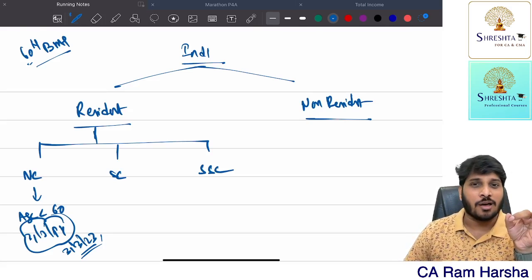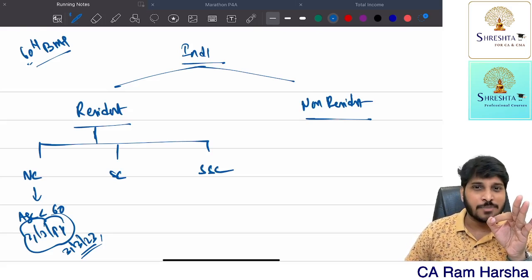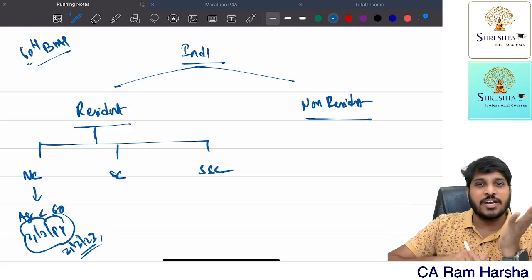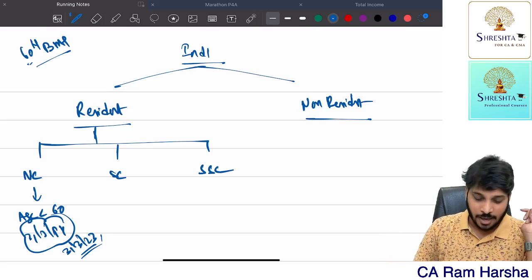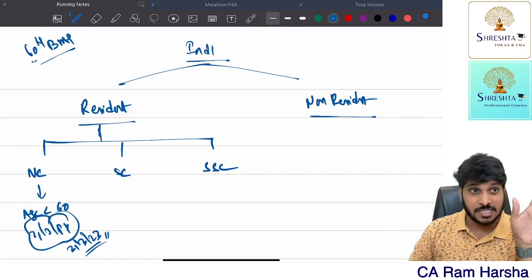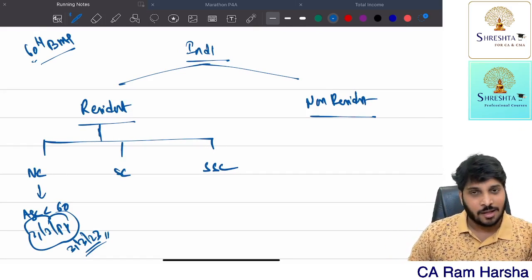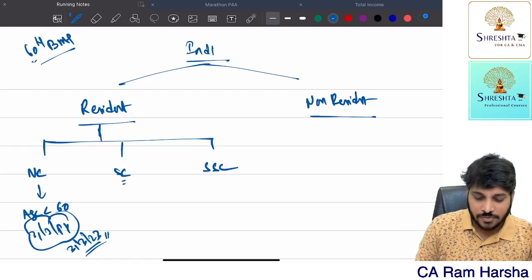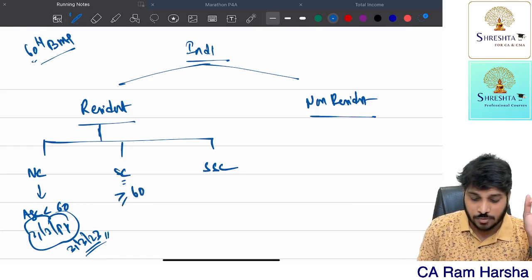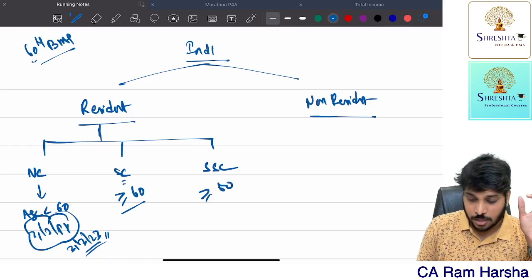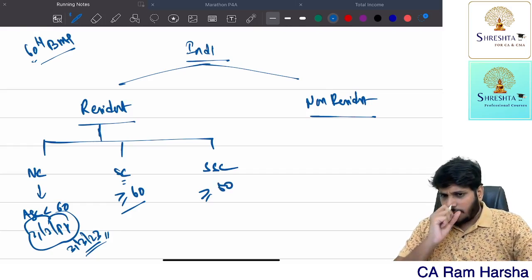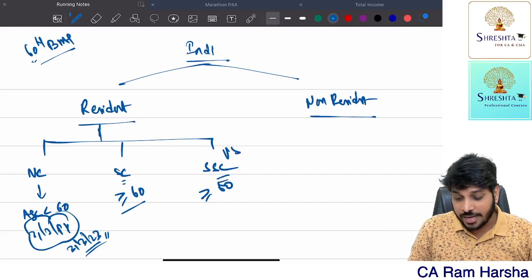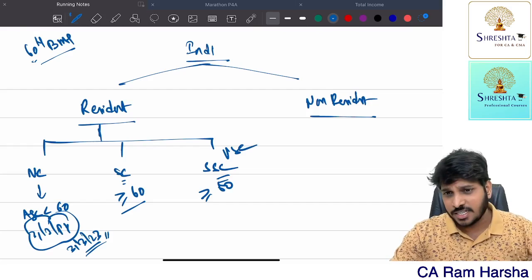See, on the day on which you were born, you don't celebrate a birthday, right? You celebrate a birthday only when you complete 1 year. So the 60th birthday means when you complete 60 years. If by 31st March of the previous year the 60th birthday is already completed, then he is a senior citizen. Not completed, he is a normal citizen. So as on 31st March, if 60 years is over, more than or equal to 60, he is a senior citizen. More than or equal to 80, he is a super senior citizen or very senior citizen.